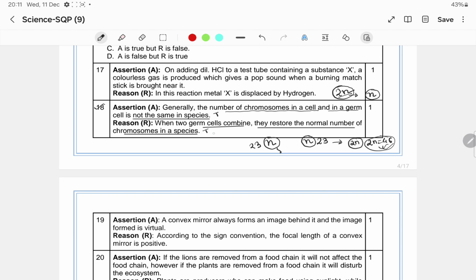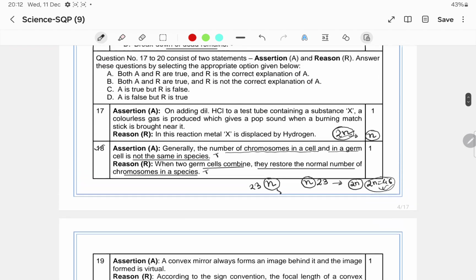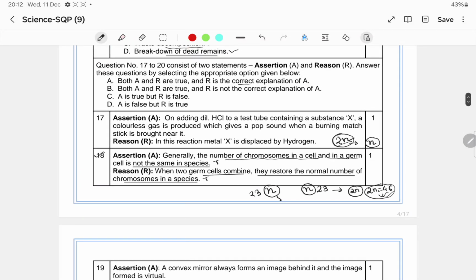So according to me, it is the correct explanation of the assertion. Both assertion and reason are true, and the reason is the correct explanation of the assertion. Clear? So what will be the answer? That will be option A.